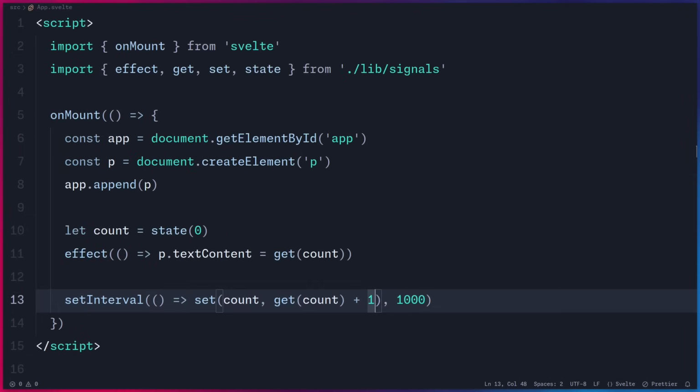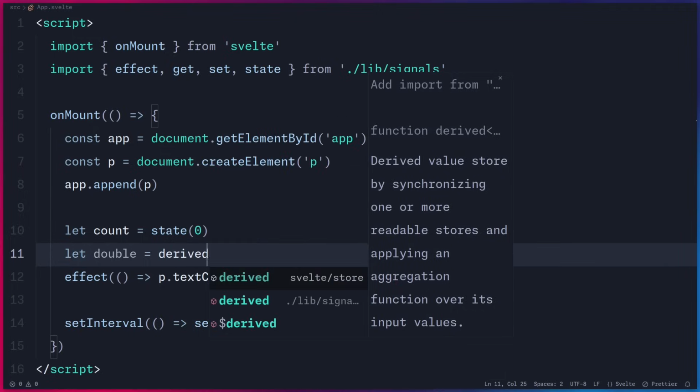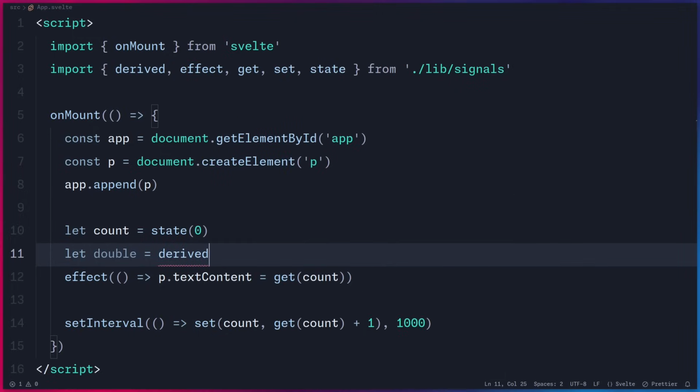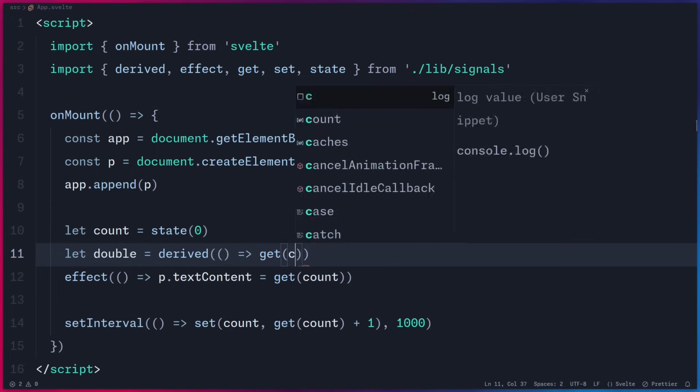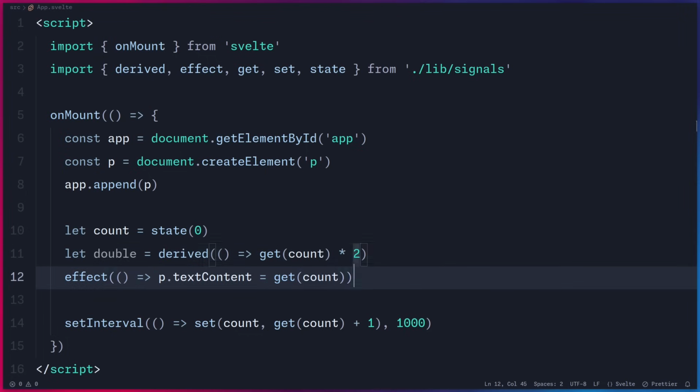And that's it. So now we can go back to app.svelte. Under let count, we can create a derived double. So let's say derived imported from lib signals, and then we can pass a callback function. We can say get count times 2. And the only thing that we have to do is update the paragraph with the double count instead. And that's it. So now if you go back to our example, you can see it works as expected.